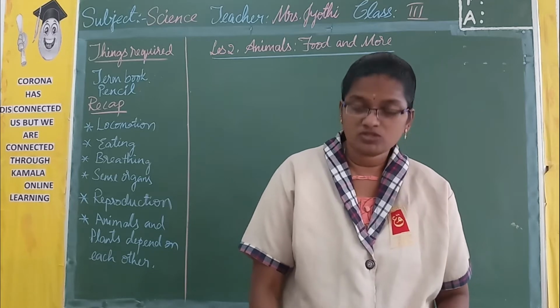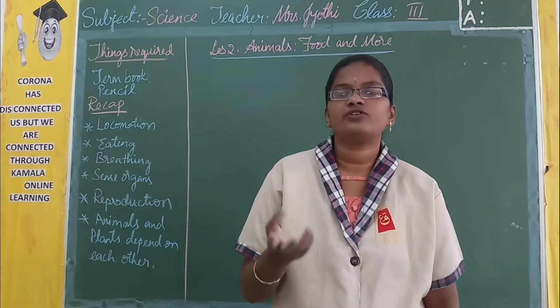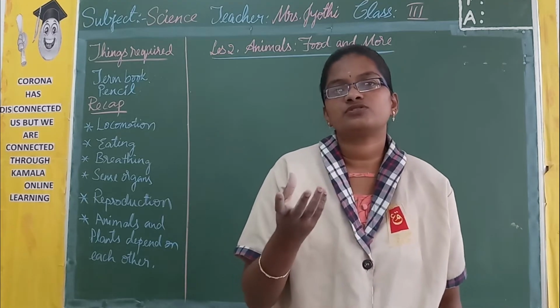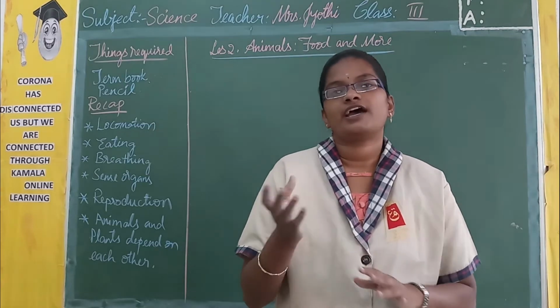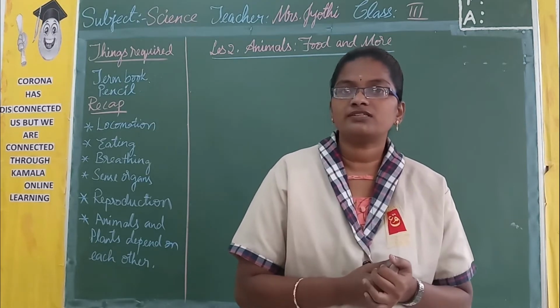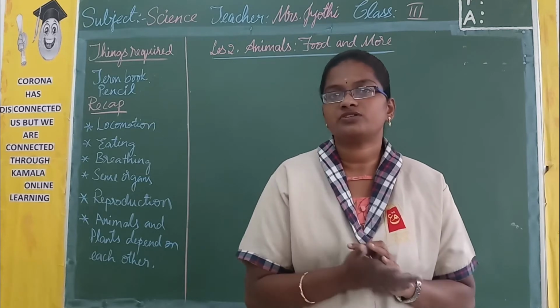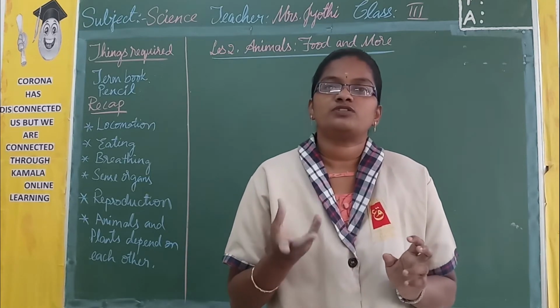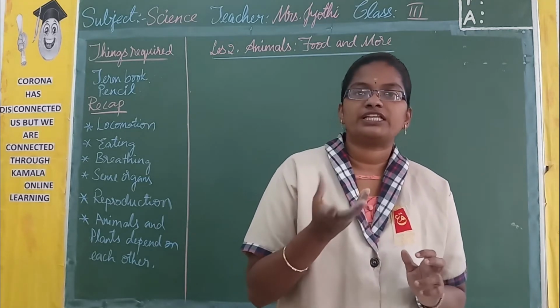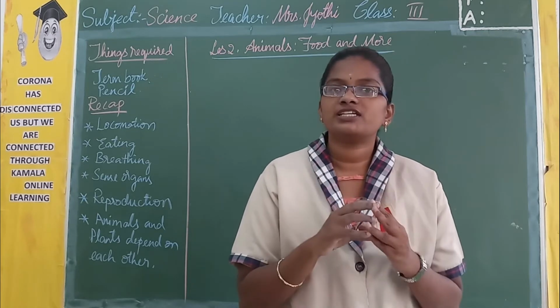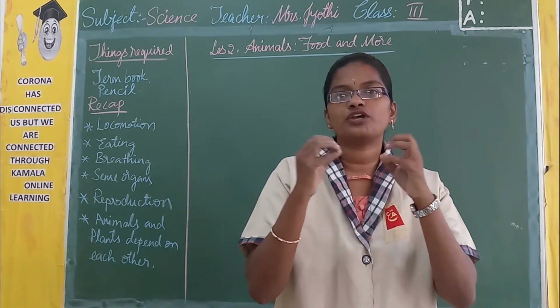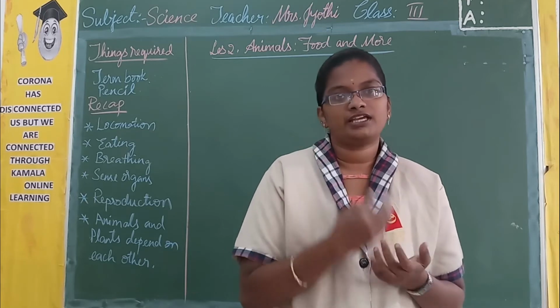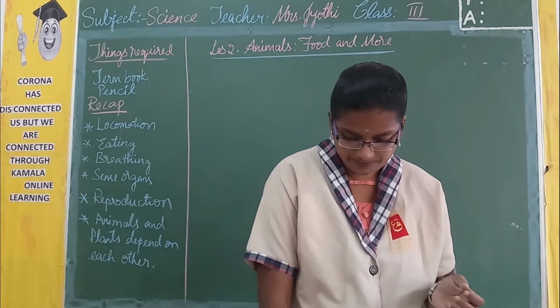Most of the birds and very few animals reproduce through eggs, and other animals and human beings reproduce by directly giving birth to young ones. Now suppose you take a bird, it is going to lay the egg. After a few days the egg is going to hatch, that means it is going to break, and from that the young one is going to come.